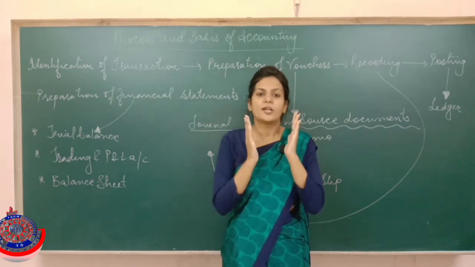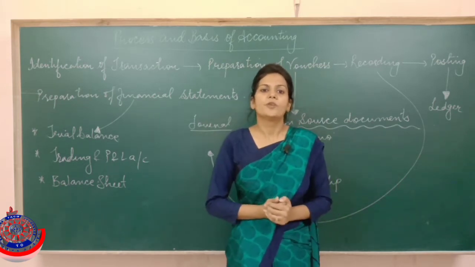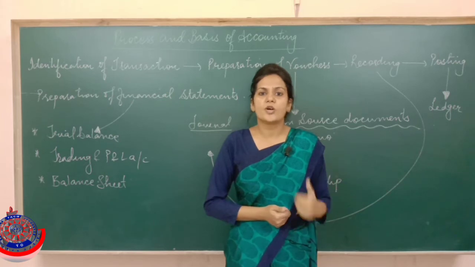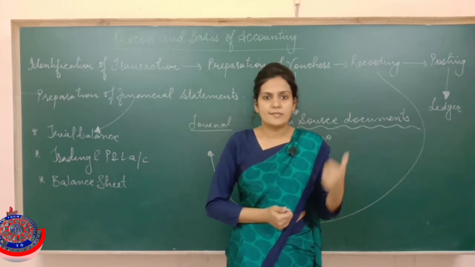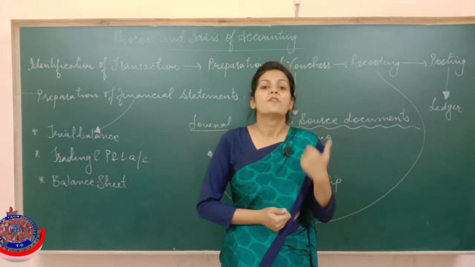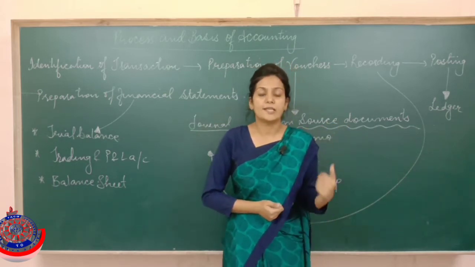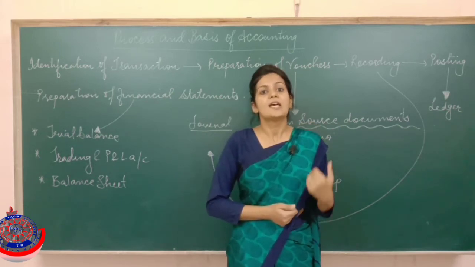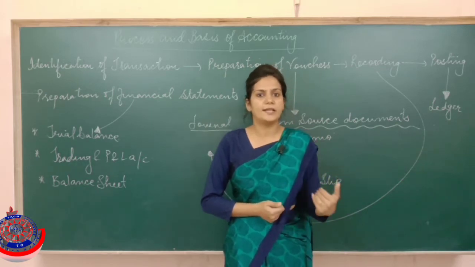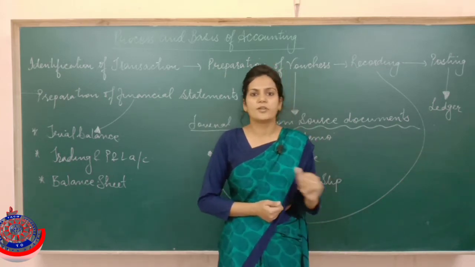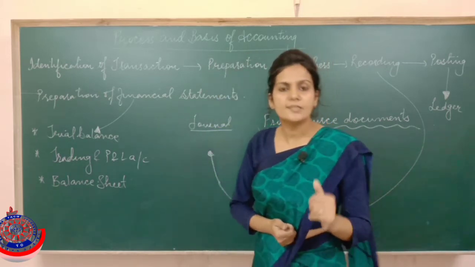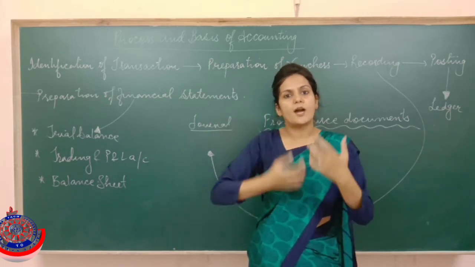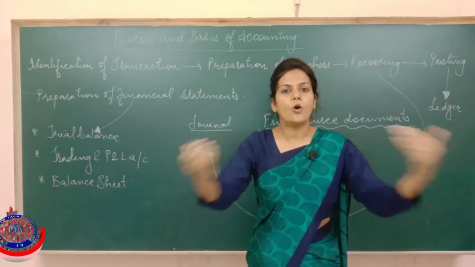Because in accounting, we are not going to record all the transactions. We are going to record only those transactions which can be expressed in terms of money. Non-monetary transactions, even if they are important, will not be recorded. Like suppose if I say the employees of my business are very hardworking, very dedicated, very honest, still we can't record their honesty, their dedication in the books of accounts. We'll never record it. So identification of the transaction means to find out or to take out the monetary transactions out of all the transactions.